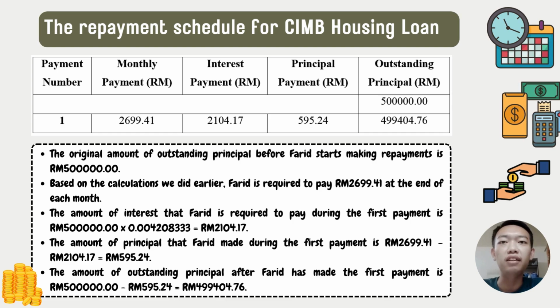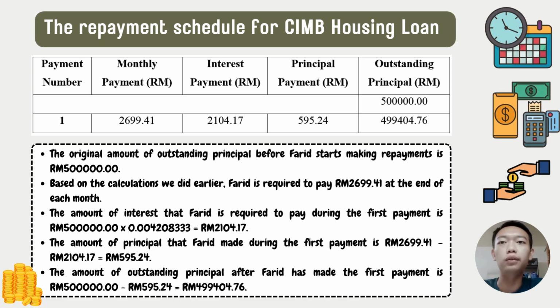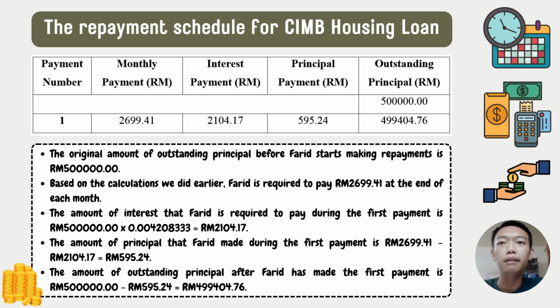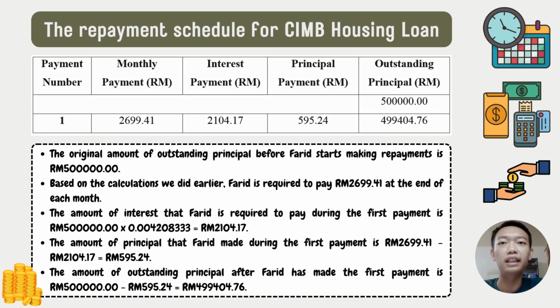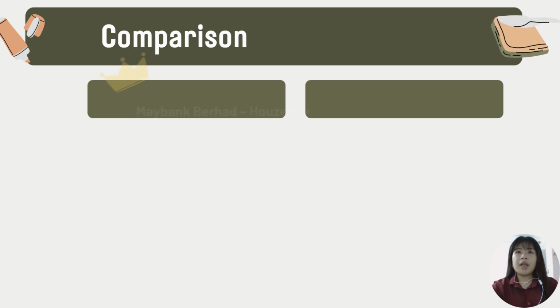And then, the amount of interest that Farid is required to pay during the first payment is RM500,000 times 0.004208333 equal to RM2104.17. And then, the amount of principal that Farid pays during the first payment is RM2699.41 minus RM2104.17 equal to RM595.24. And then the amount of outstanding principal after Farid has made the first payment is RM500,000 minus RM595.24 equal to RM499,404.76.